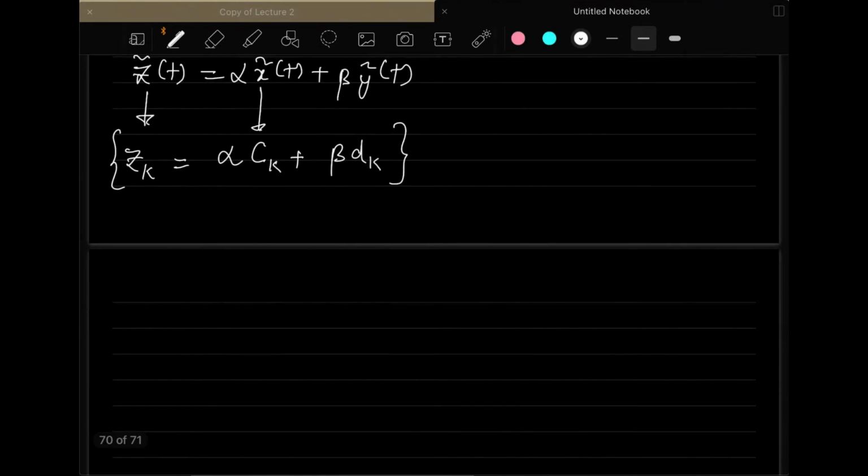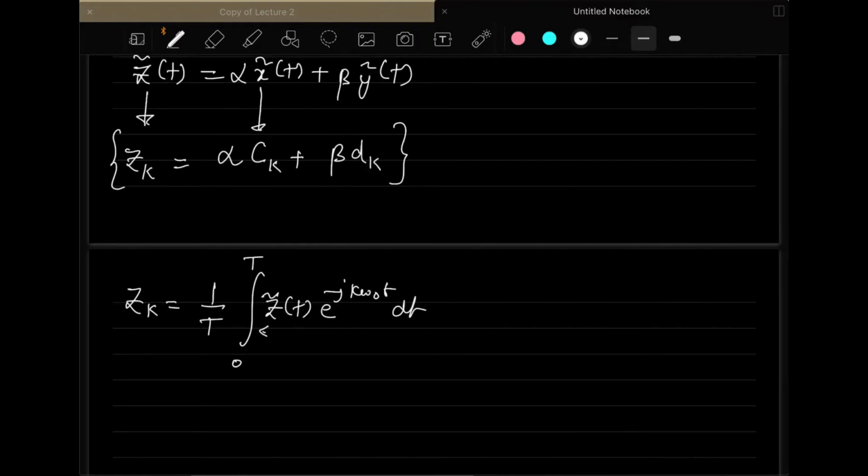What you can do is use zk as 1 by T, integration running from 0 to T, of z tilde t e to the power minus j k omega naught t dt. So this is basically what I am doing. I am calculating the coefficients of z tilde t, which is the periodic function that is a linear combination of x tilde t and y tilde t. Now we can substitute the value of z tilde t here, which is alpha times x tilde t plus beta times y tilde t.